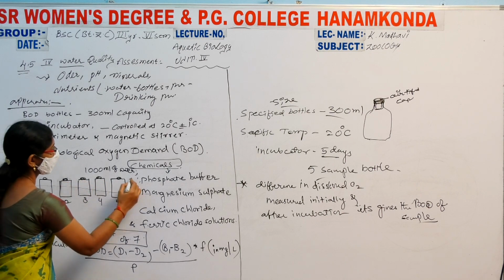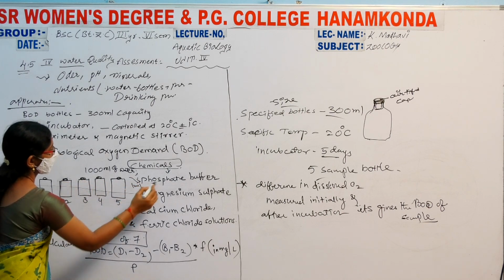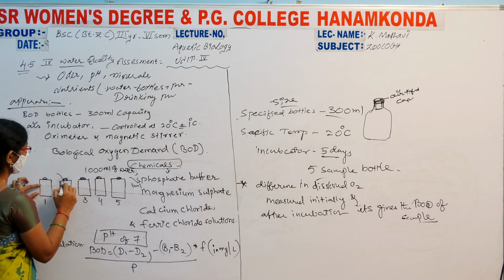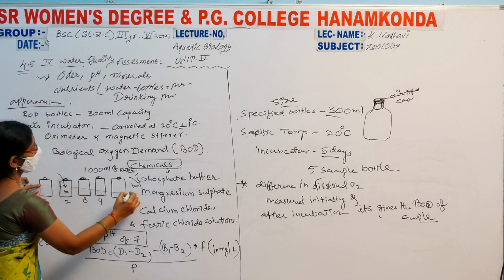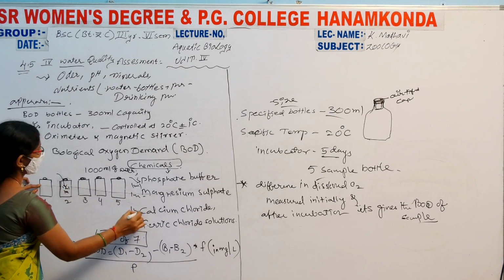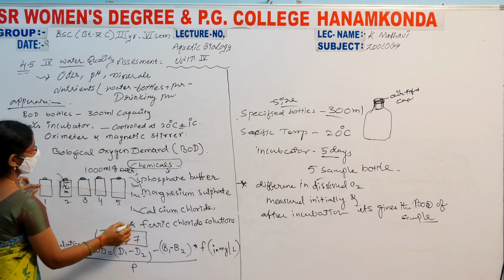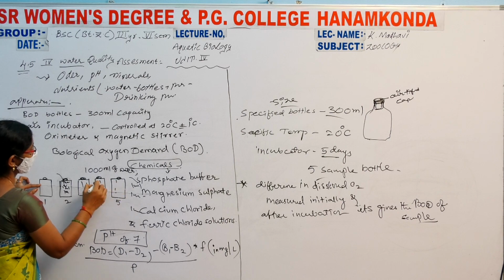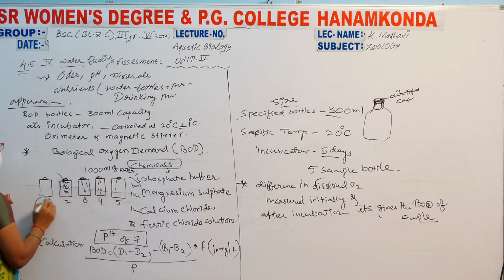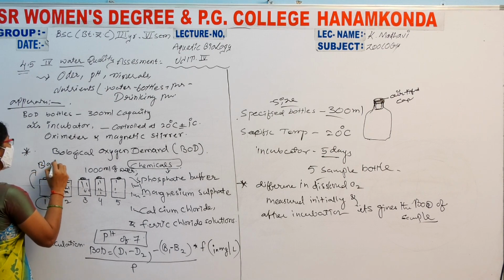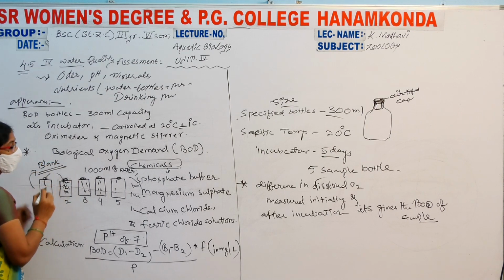In each and every bottle we add 1 ml phosphate buffer, 1 ml magnesium sulfate, 1 ml calcium chloride, and ferric chloride. All nutrients are added in these bottles, but one bottle is kept as usual as a blank, taking only tap water.